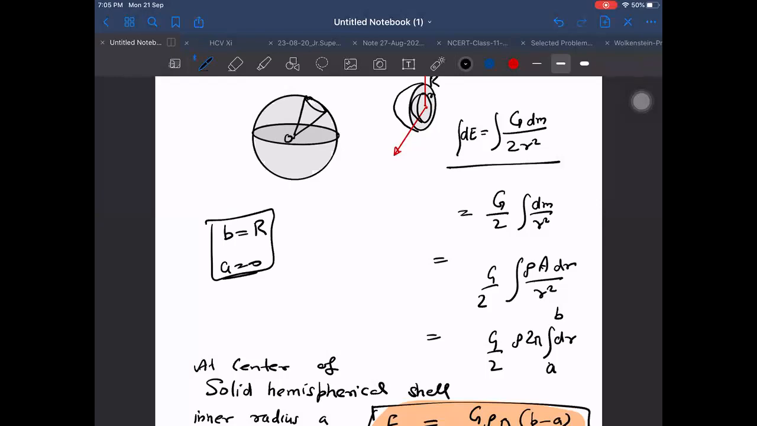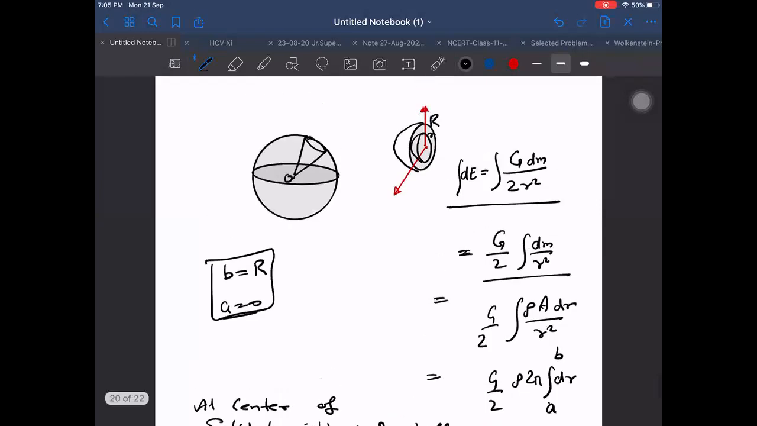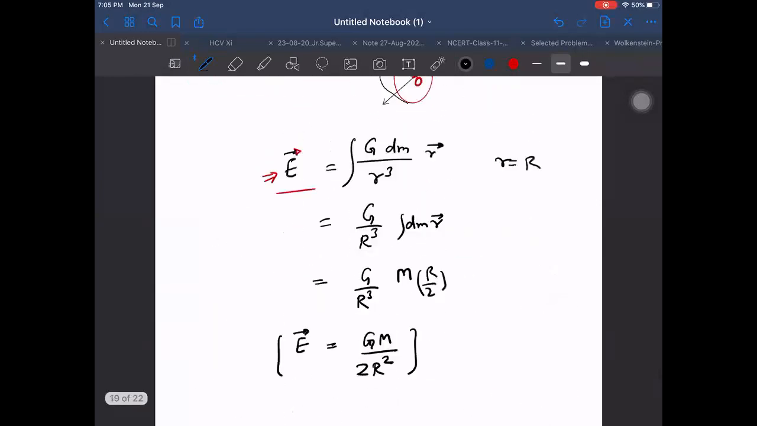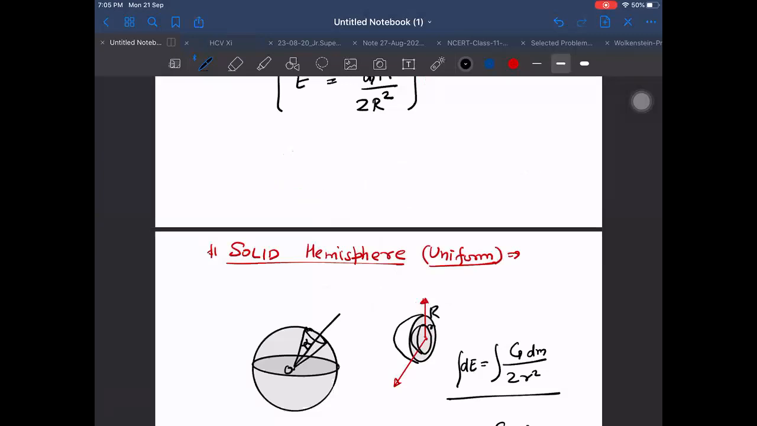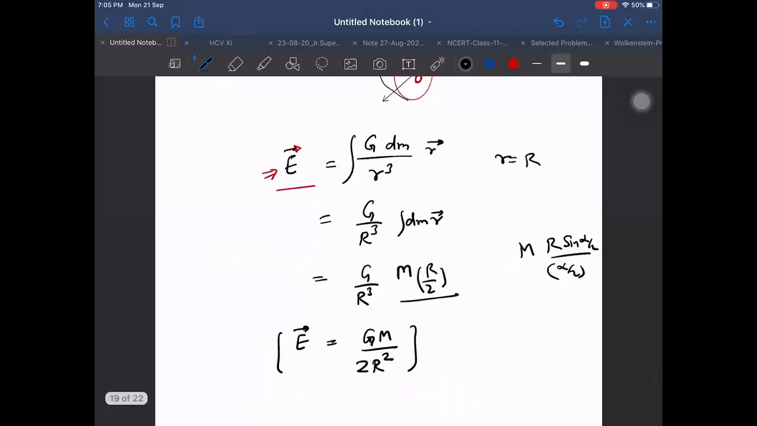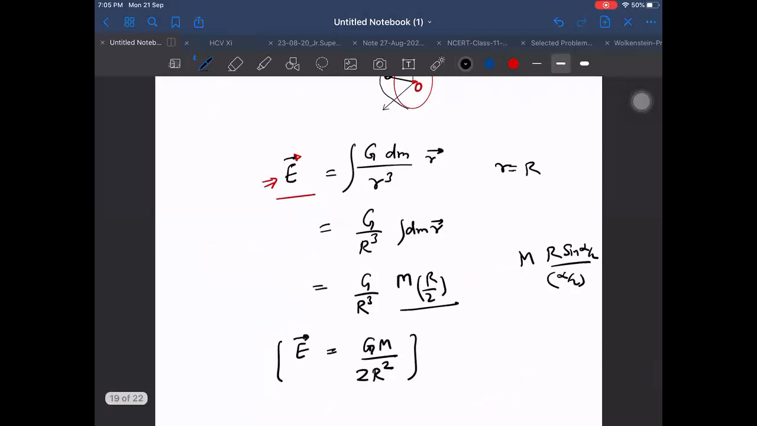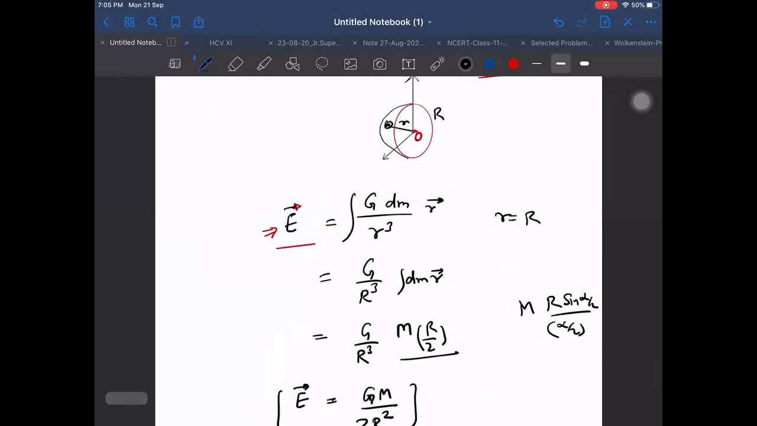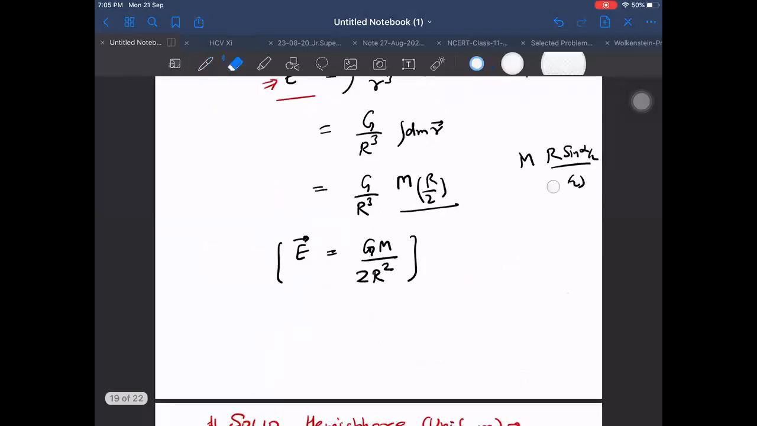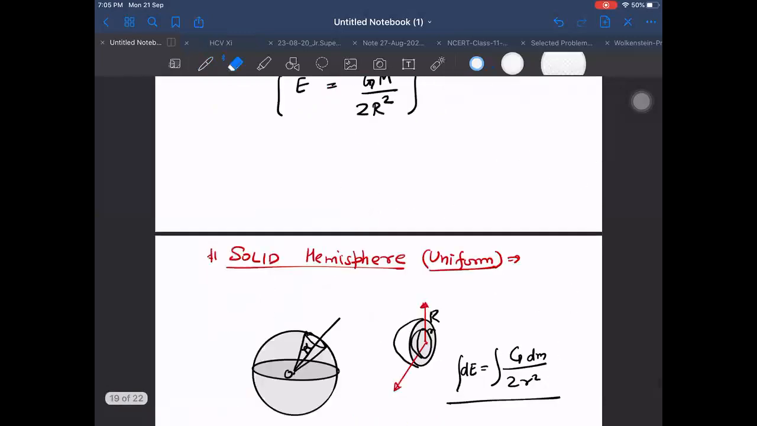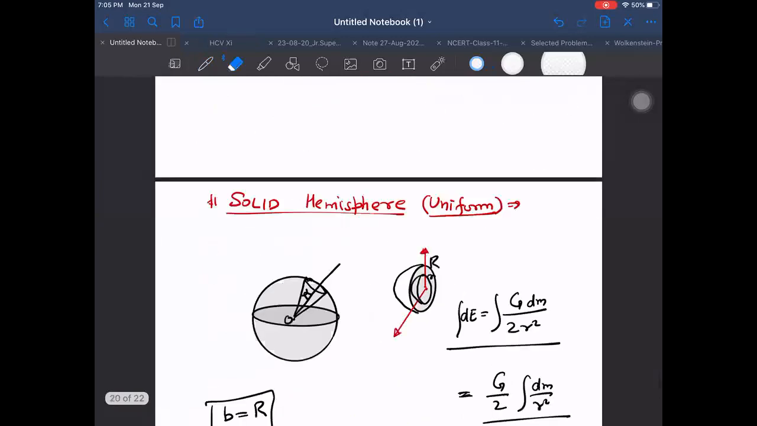I think we can find it by the same method. But the formula will not be G into dm by 2r square. That formula will be somewhat different now, because that we got by putting m into r sine alpha by 2 upon alpha by 2, where alpha is the semi-vertex angle of the cone. No, wait, what am I doing? Is it right or not? No, it is not. That was for a ring, and this is 3D. Sorry, I have not yet derived that.